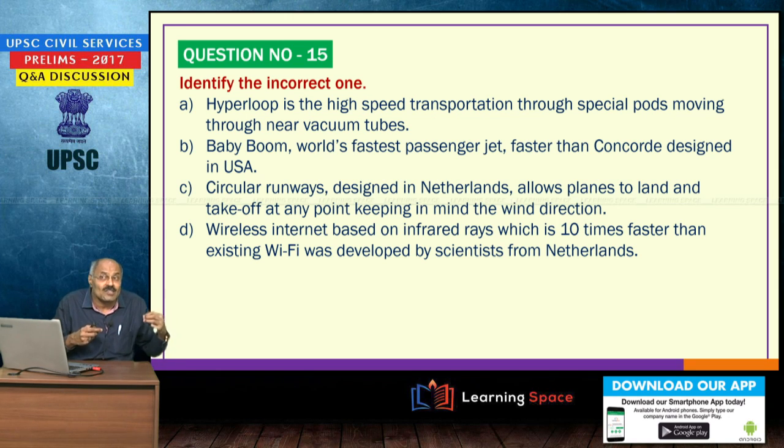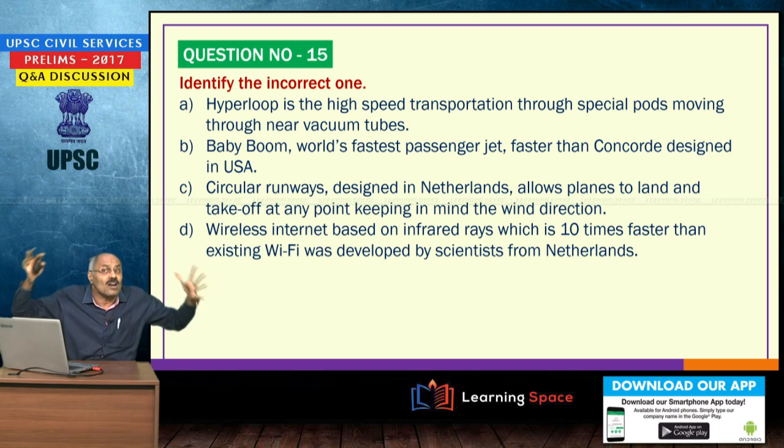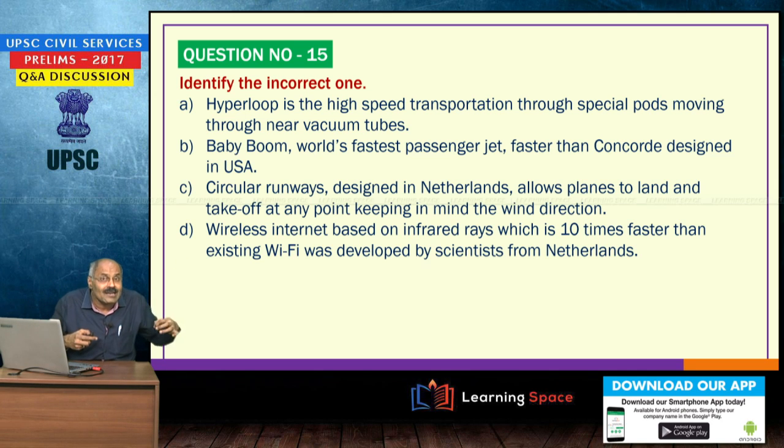Hyperloop is the high speed transportation through special pods moving through near vacuum tubes. Then Baby Boom, the world's fastest passenger jet, faster than Concorde, designed in USA. Absolutely correct. Circular runways designed in Netherlands. They allow planes to land and take off at any point, keeping in mind the wind direction. Then wireless internet based on infrared rays is 100 times faster than existing Wi-Fi. So, please correct D. Wireless internet based on infrared rays is 100 times faster than existing Wi-Fi. So, the incorrect one is D. Please correct it.